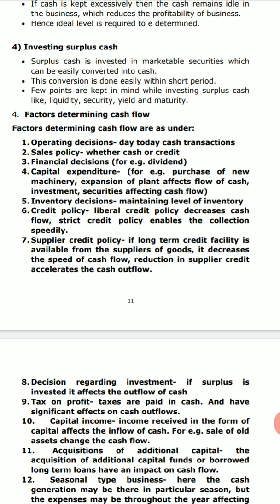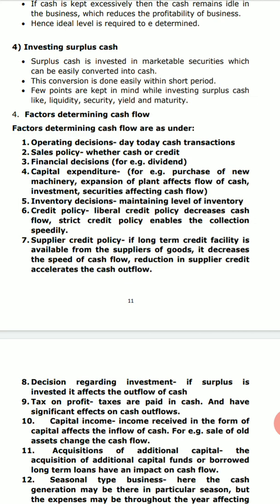So whenever securities are converted into cash, if the company maintains a small balance of cash, it has to sell the marketable securities every now and then, because the cash is not enough to meet the liabilities. This is the transaction cost occurring. There is one more cost, that is opportunity cost.